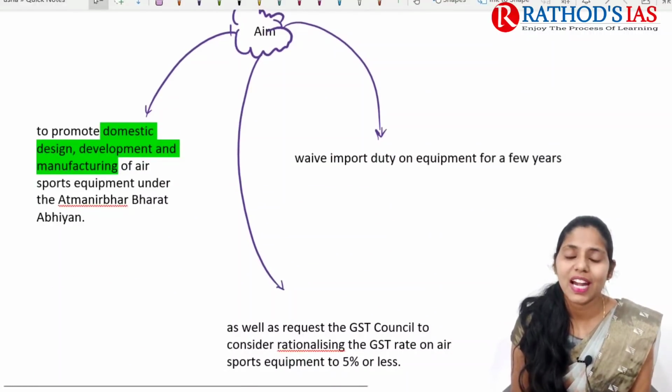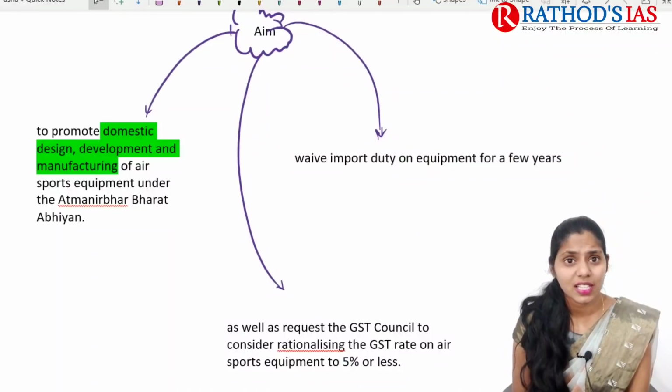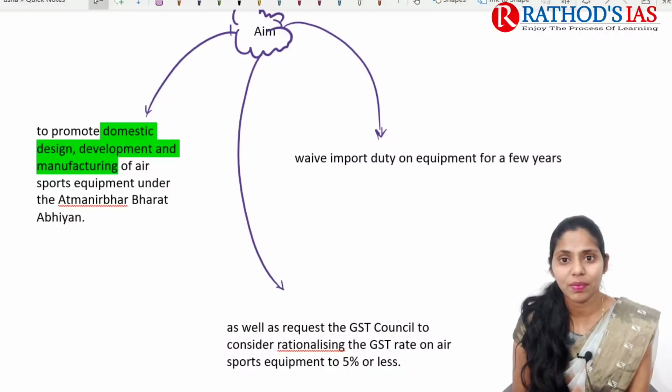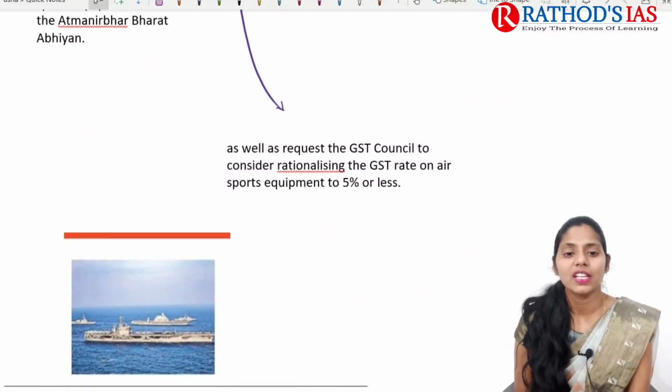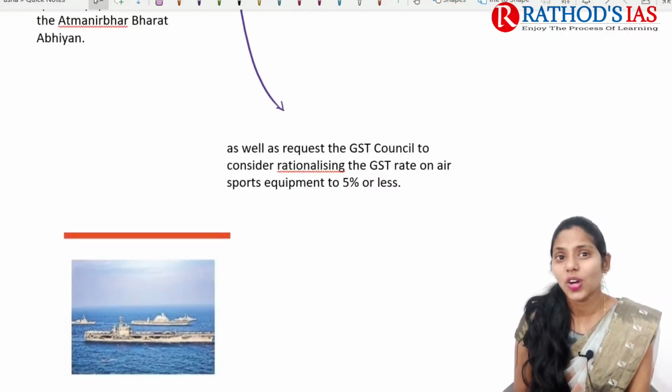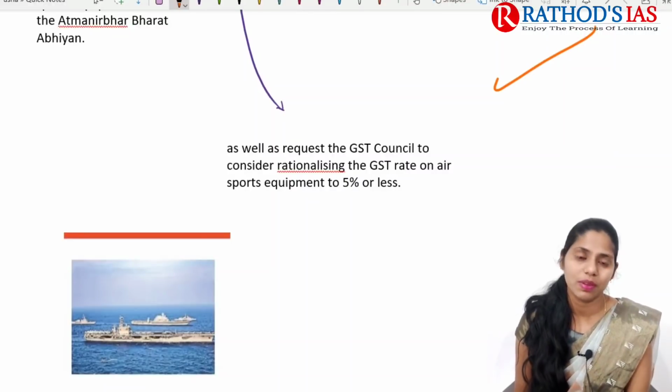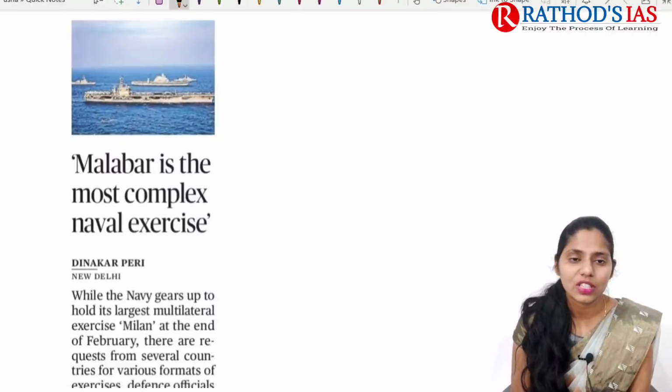So what is the aim of this draft policy? It focuses on promoting domestic design, development and manufacturing of air sports equipment. It also focuses on waiving import duty on equipment for a few years. And next, it requests the GST Council to consider rationalizing GST rates on these sports. So these are some important things that you need to remember. Now let us see the next topic.